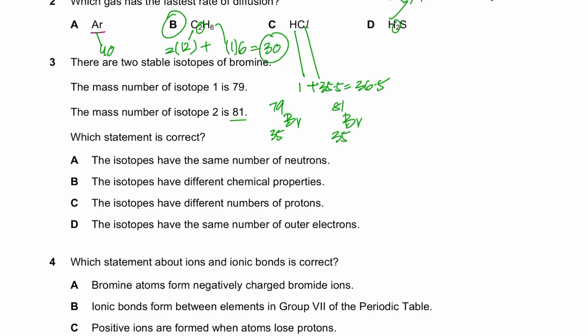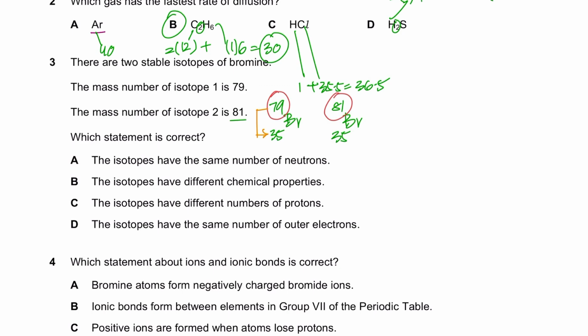Isotopes are different atoms of the same element having the same number of protons, or you could say the same atomic number, because proton number and atomic number are the same thing. They both tell you the total number of protons, but isotopes have different neutron numbers, or you could say different nucleon number or mass number. This is the mass number, also known as the nucleon number, and the number of neutrons can be determined by subtracting the number of protons from the nucleon number. So 79 minus 35 and 81 minus 35.